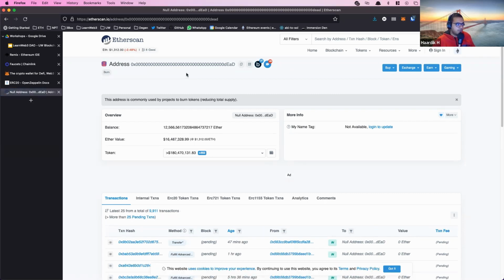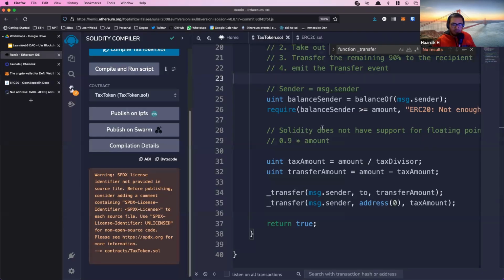This is also commonly just used by projects to burn tokens. The reason this exists at all, why people use this, and why this address is worth hundreds of millions of dollars, is because certain older projects on Ethereum, actually, we might have to use this ourselves. That's a nice catch.